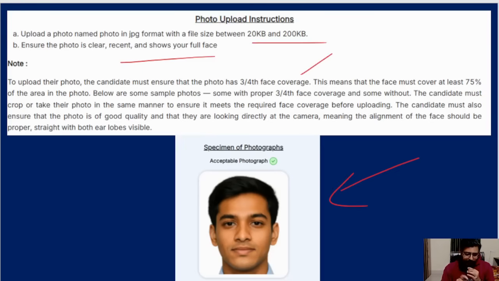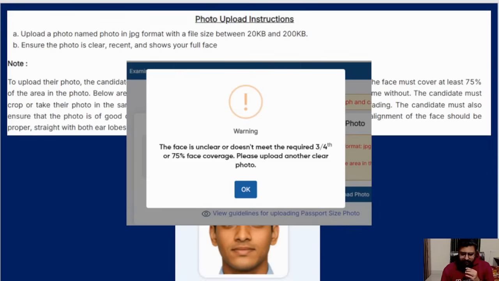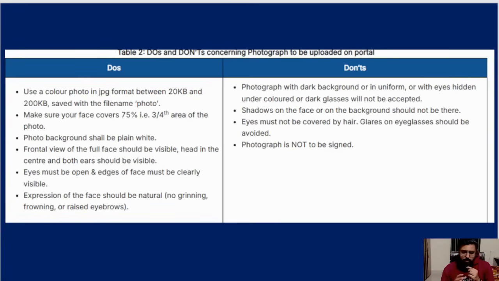Okay, this is the uploading part. When you upload, this is when I tried with the wrong one, it came like this: the face is unclear or doesn't meet the required 3/4 or 75% face coverage. Please upload another clear photo. Okay. So after that, again, do's and don'ts are given.